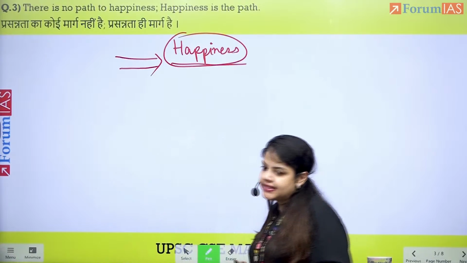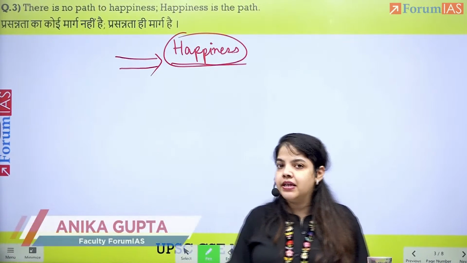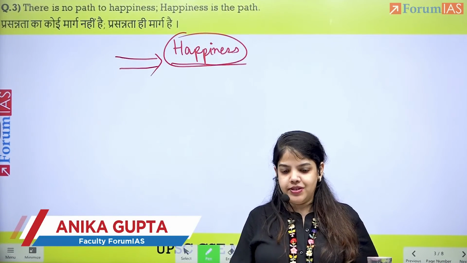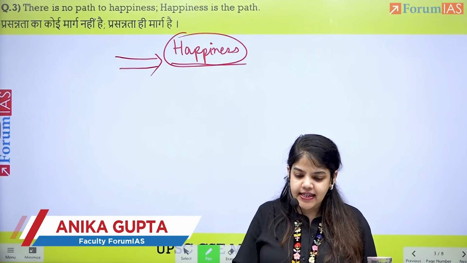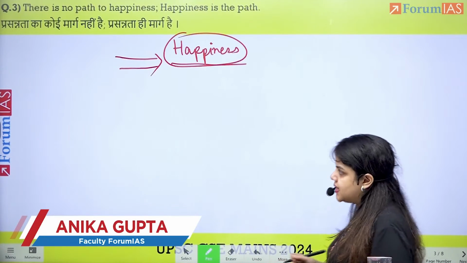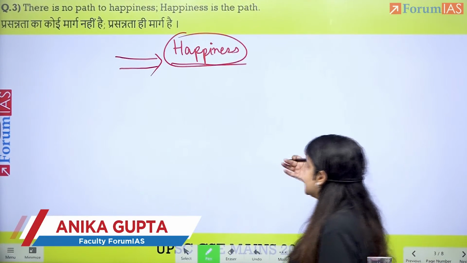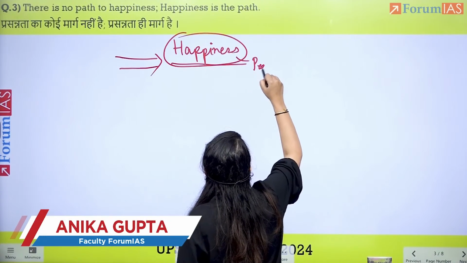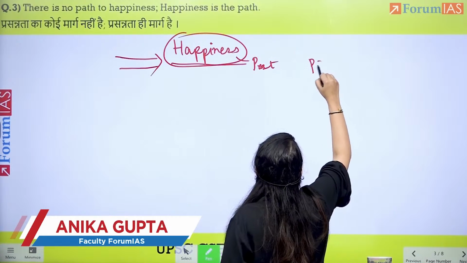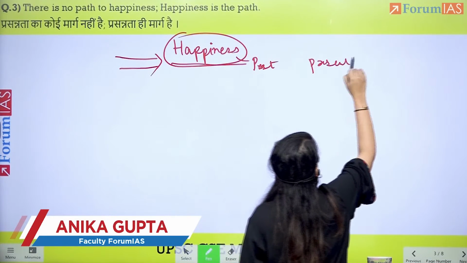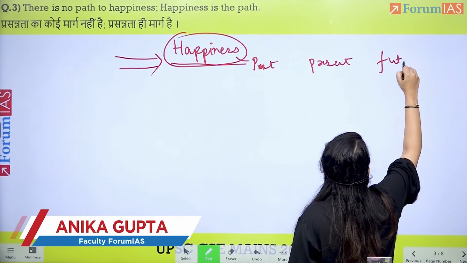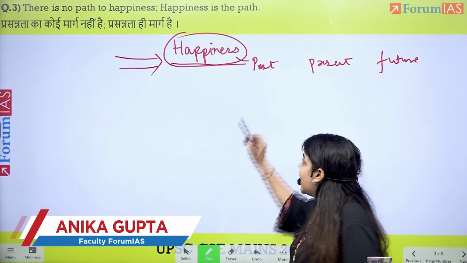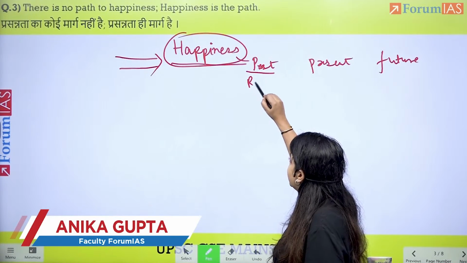So what this is saying is, being happy is being in the moment. Happiness lies in being in the moment. So when we say that, we will be able to discuss happiness in the past, present, and future context. And the problem is that most of us tend to regret the past.